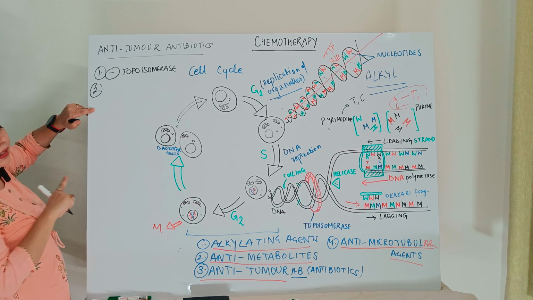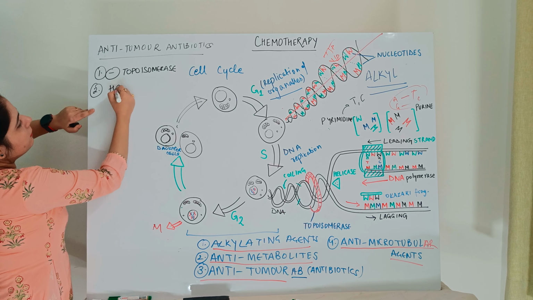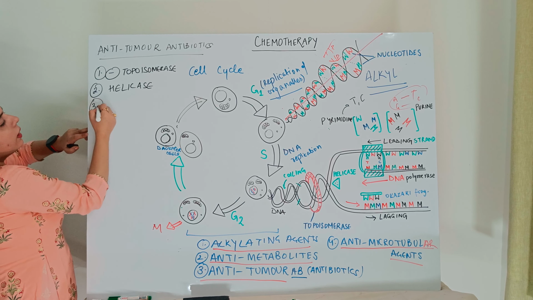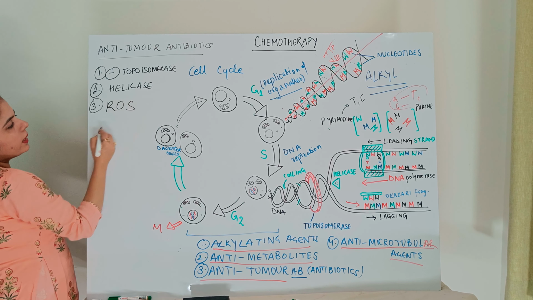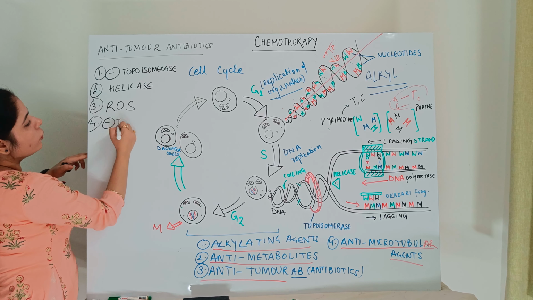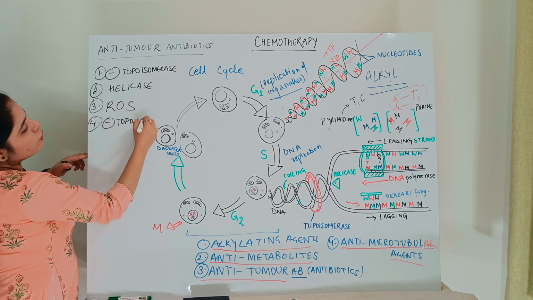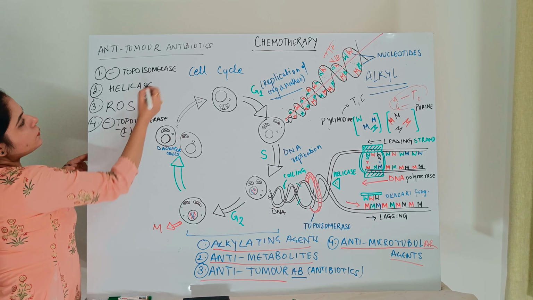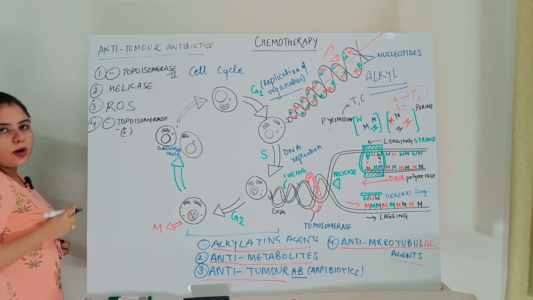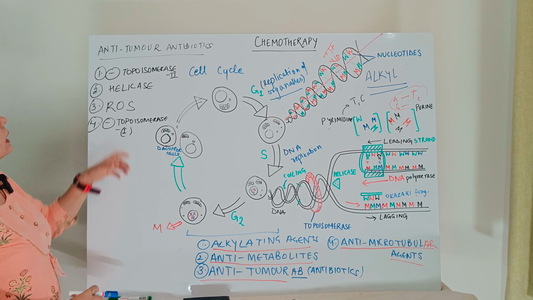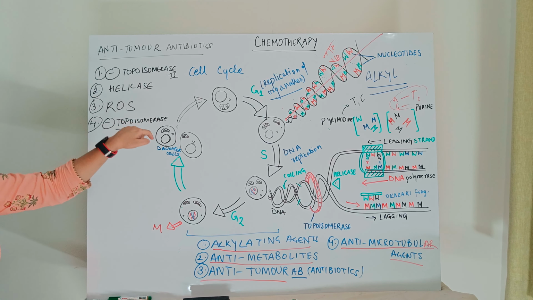Or they are targeting the enzyme helicase, or they are producing ROS, or they are targeting the inhibition of topoisomerase 1. This one was topoisomerase 2, this one is topoisomerase 1. So we'll come down to each of the points. First one, that is inhibition of topoisomerase.